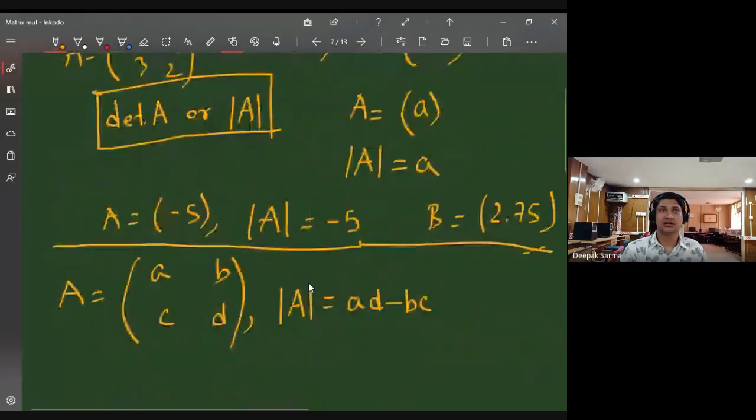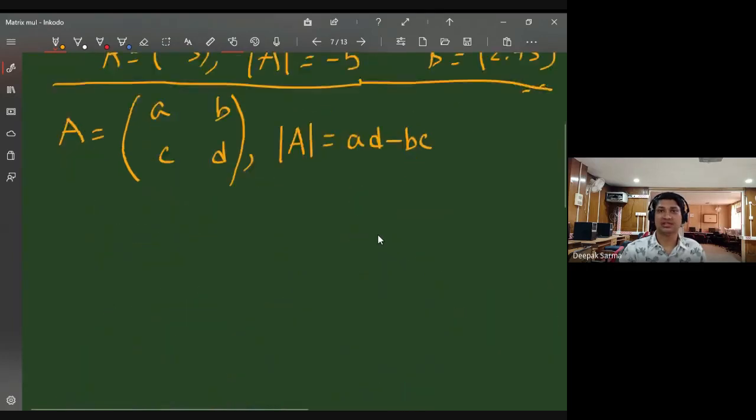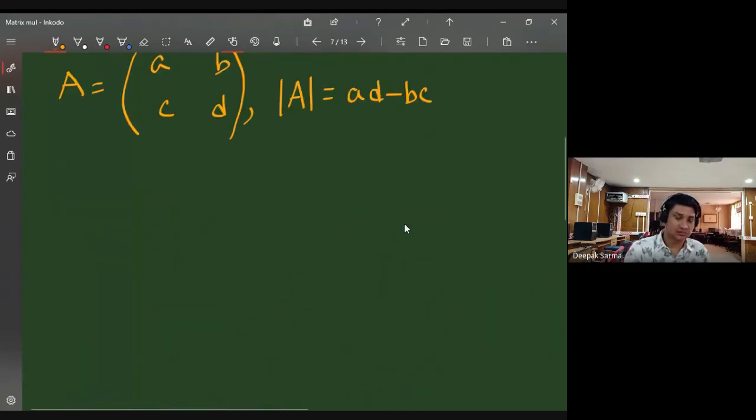Okay? So if I consider the first matrix I took, A equals 5, 4, 3, 2, can you tell me what the determinant is? 5 into 2 minus 4 into 3. Yes? Okay, let me write that one again.